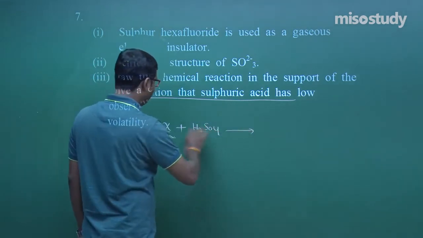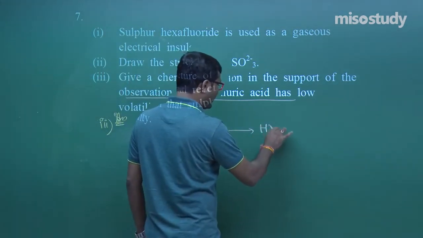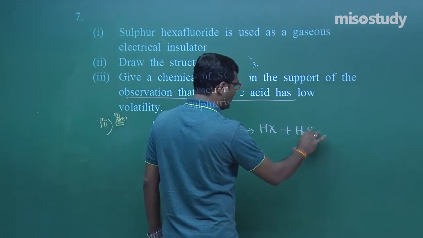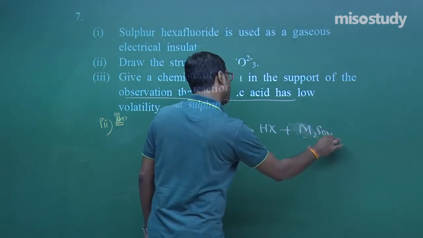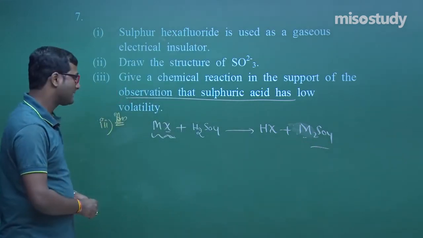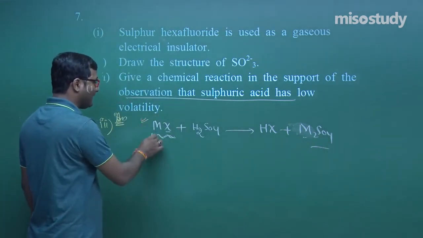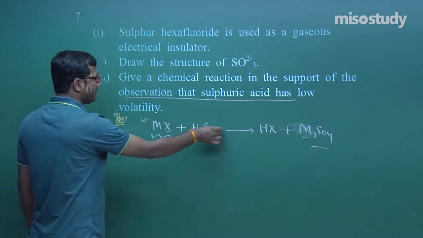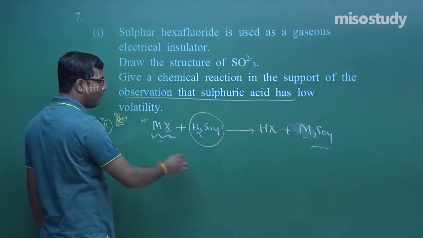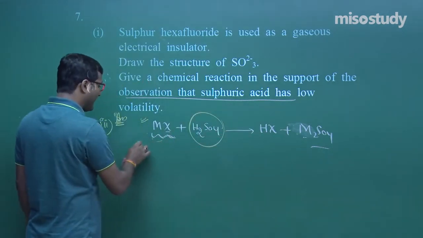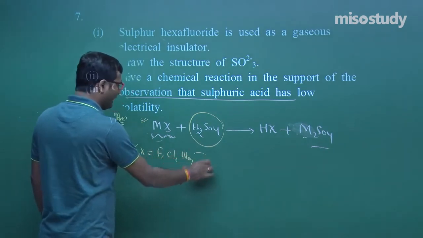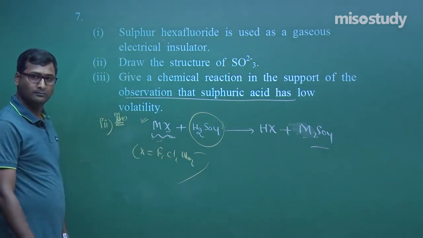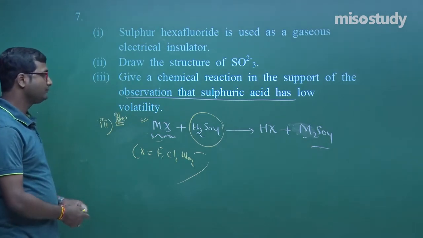That is, it will give you HX plus M2SO4. Clear? This is the case. It proves, as I have discussed, that sulfuric acid is less volatile and it forms more volatile acids. X means, my friend, fluorine, chlorine, nitrate ion also. Clear to you? This is the case.